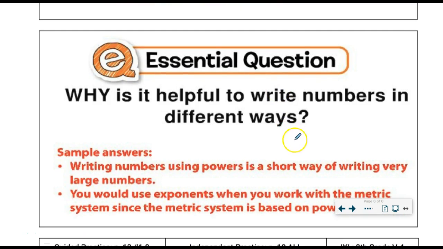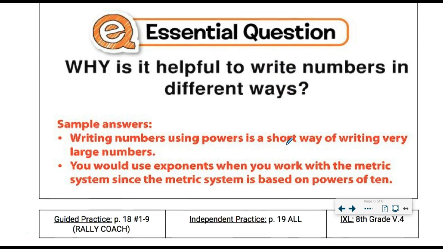Sample answers to our question, again, talking about using powers. Using powers allows us a shortcut way of writing bigger numbers that would be getting exponentially bigger because we're multiplying the same thing by itself. And then you also use exponents when you're using the metric system, believe it or not. So metric is base 10. When you're talking about millimeter, centimeter, meter, kilometer, those are all base 10 system. Centi means 100, milli means 1,000, kilo means, you get the idea. So it's helpful in the metric system.